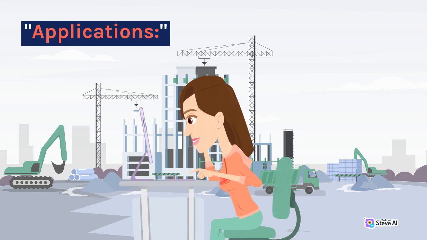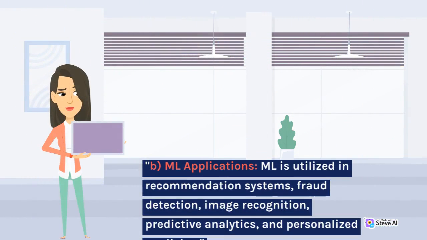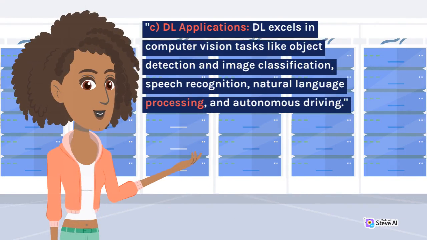Applications. AI applications. AI finds applications in various fields, including natural language processing, robotics, expert systems, and autonomous vehicles. ML applications. ML is utilized in recommendation systems, fraud detection, image recognition, predictive analytics, and personalized medicine. DL applications. DL excels in computer vision tasks like object detection and image classification, speech recognition, natural language processing, and autonomous driving.